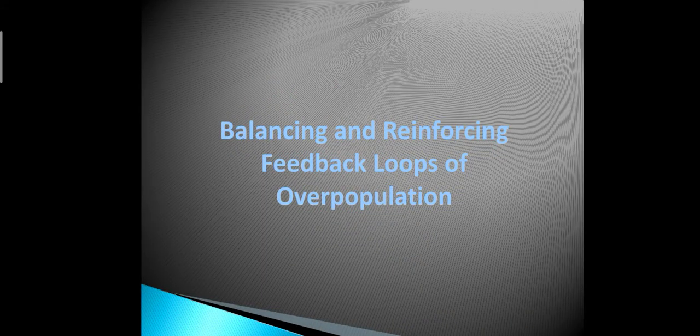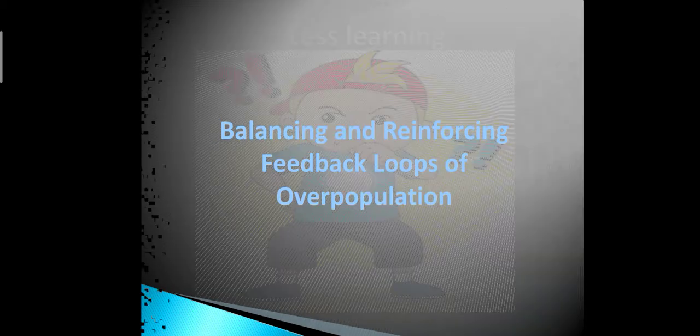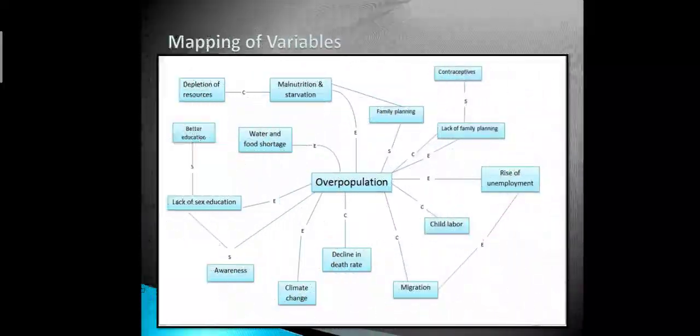Balancing and reinforcing feedback loops of overpopulation. Mapping of variables. Overpopulation leads to water and food shortage, depletion of resources, malnutrition and starvation.